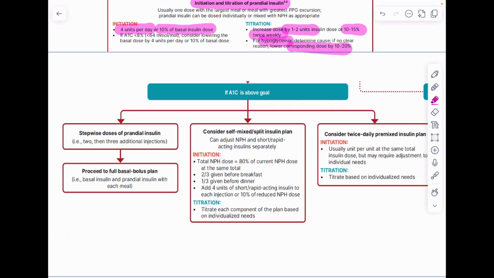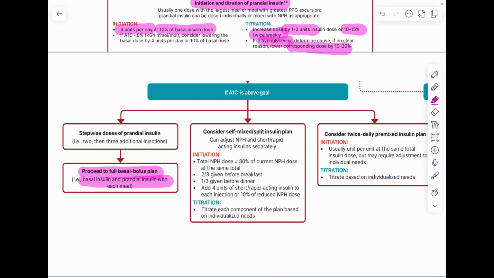We can add on other prandial insulins. That means we can add prandial insulin with other meals of the day. First, we added it with the largest meal in the basal plus. Now we can add prandial insulin with the second largest meal of the day, and continue monitoring the patient and see the results. If blood glucose is still not controlled, then we can go on adding prandial insulin to all the meals of the day. That means we can go on with the regimen known as the basal bolus plan, right? Full basal bolus plan means basal insulin and prandial insulin with each meal.